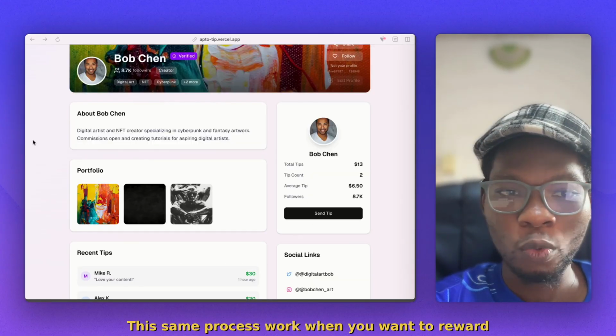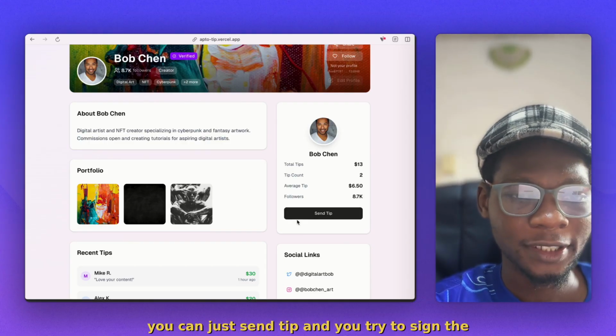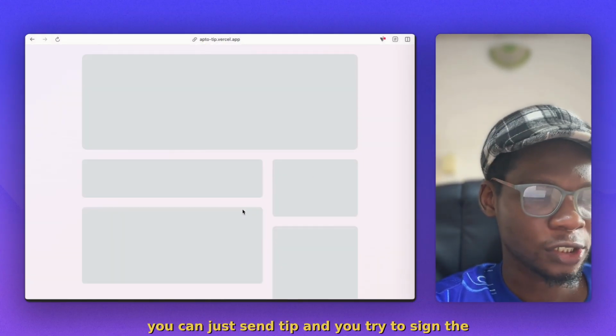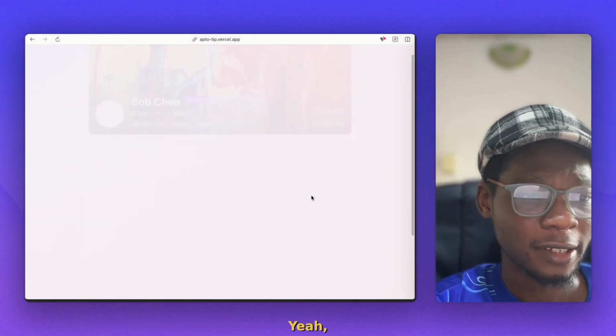This same process works when you want to reward your favorite creator. You can just send a tip and sign the transaction with your Google account. Yeah, that's all it takes.